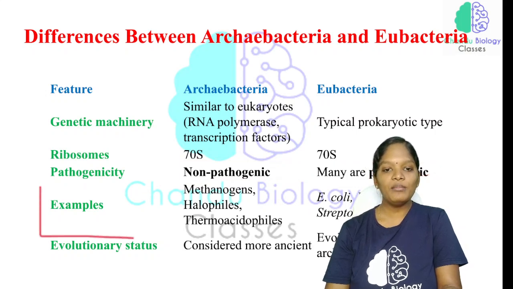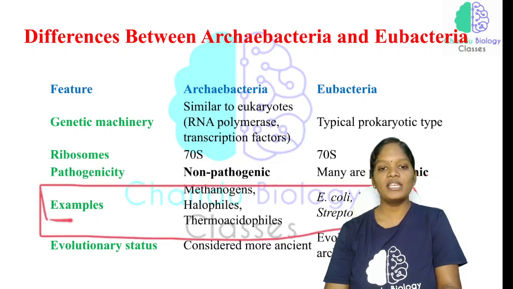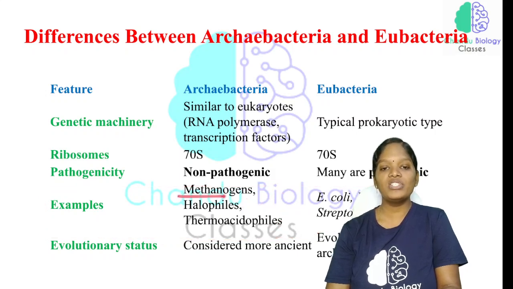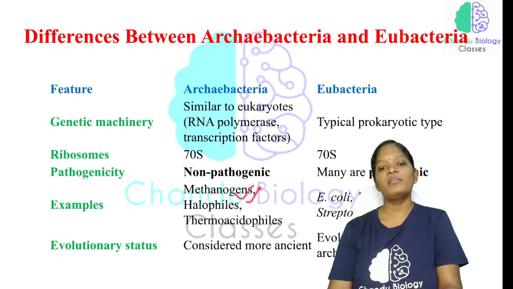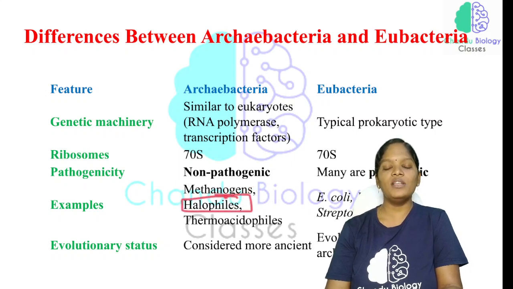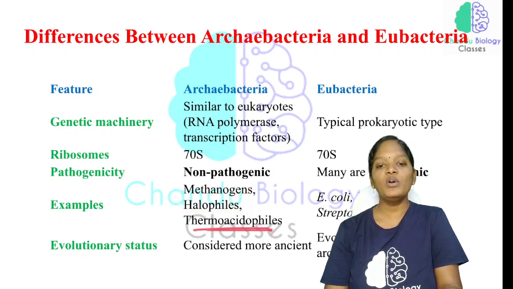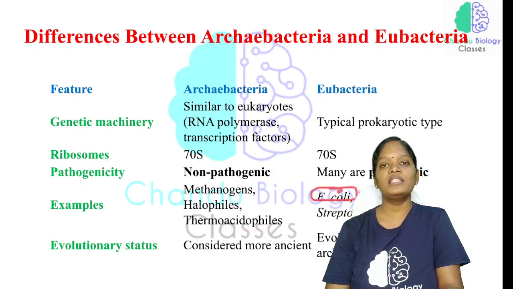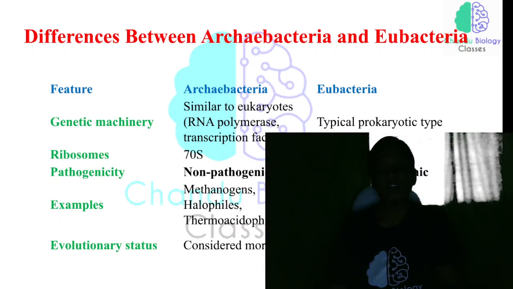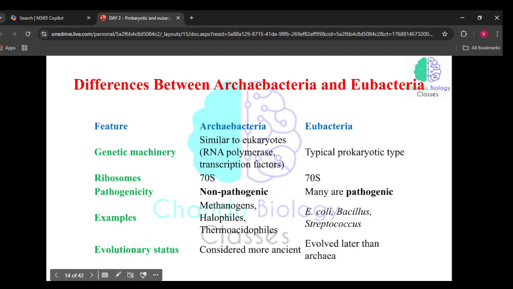Another important area where we can expect a question is the examples: methanogens, halophiles, thermoacidophiles. Methanogens are bacteria which live in methane rich areas. Halophiles means salt loving bacteria. Thermoacidophiles live at higher temperature. These are all non-pathogenic bacteria. Examples of eubacteria are E. coli, Bacillus and Streptococcus.